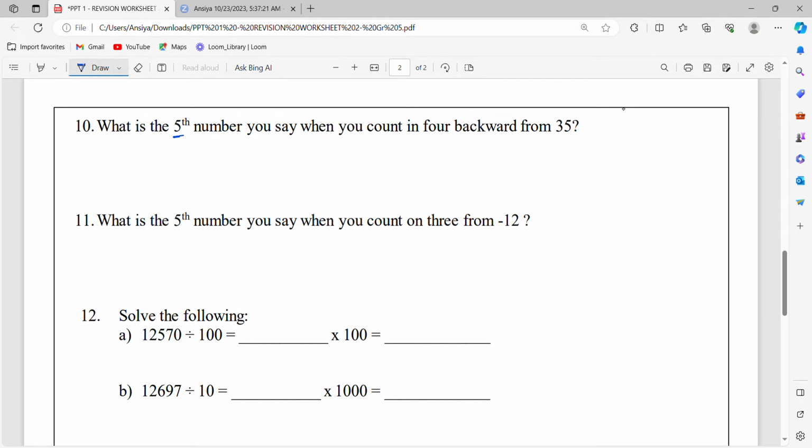What is the fifth number you say when you count in 4s backwards from 35? So from 35.